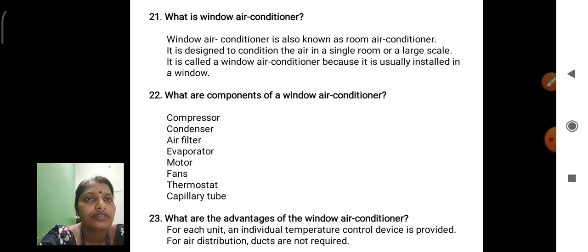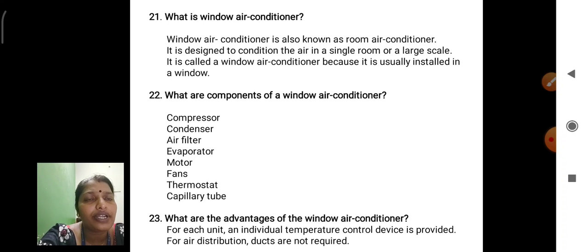Next, what is window AC? Window air conditioner is also known as room air conditioner. It is designed to condition the air in a single room or a large space. It is called a window AC because it is usually installed in a window. That is for cooling purposes, used inside the house.